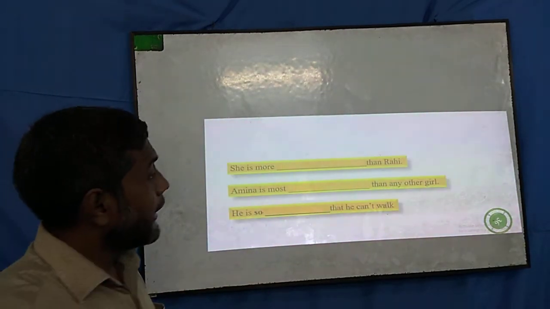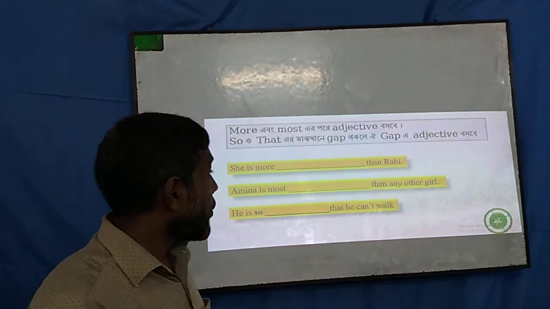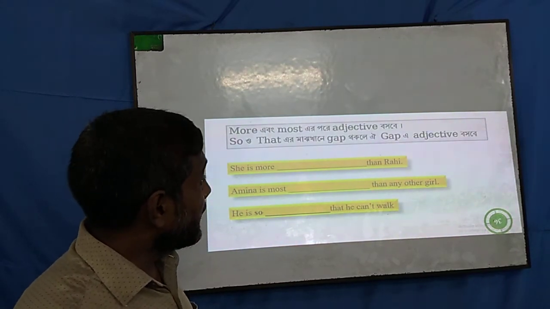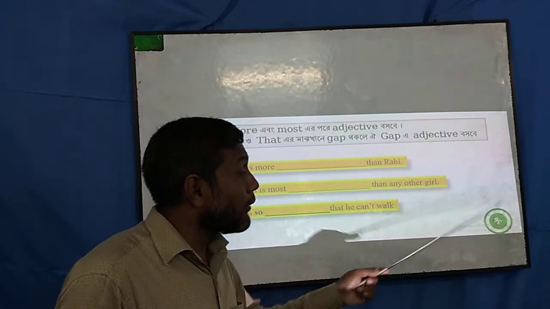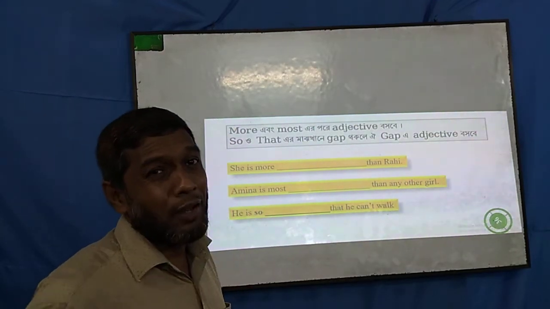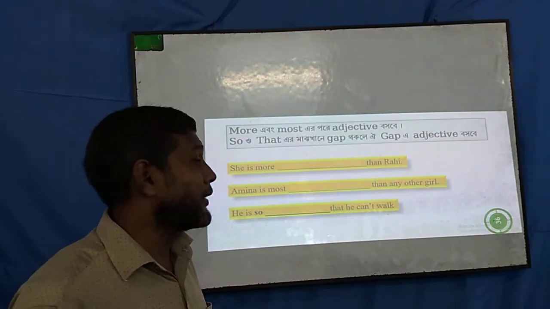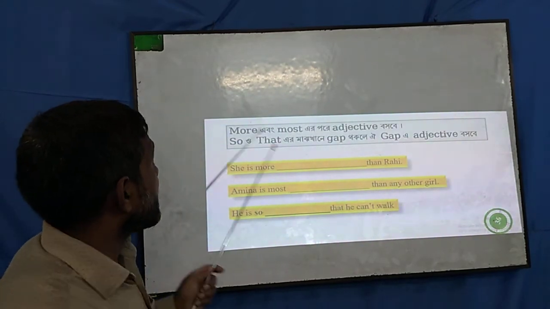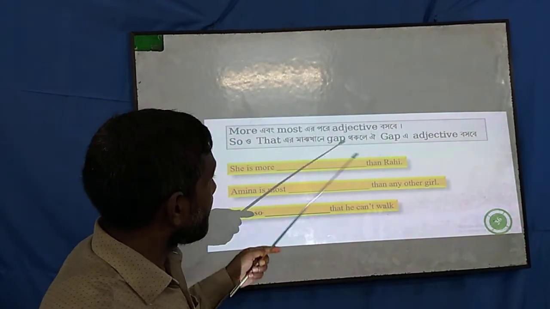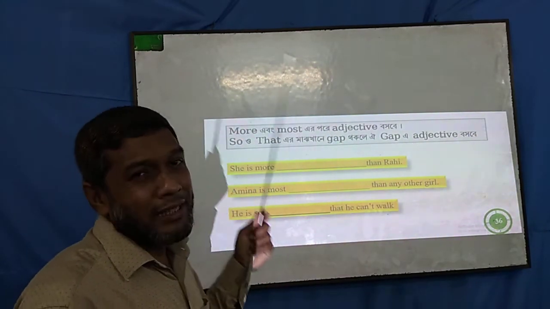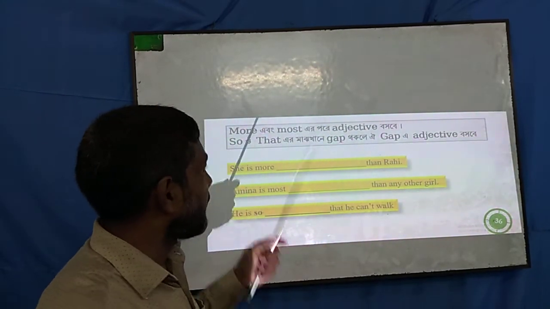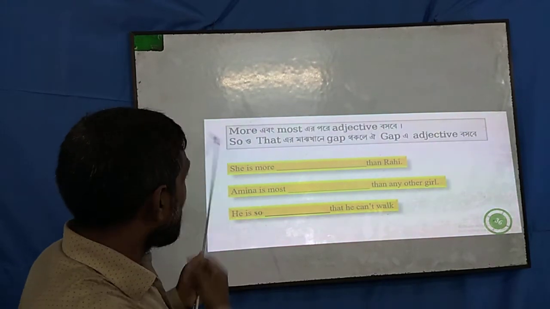So dear students, this is rule number 36. I am hurrying with you because I have to go to rule number 40. So within our very limited time, I have to finish. So dear students, after more and most an adjective will sit, and you know it from class 6 you are reading this. After more and most, we should use an adjective.